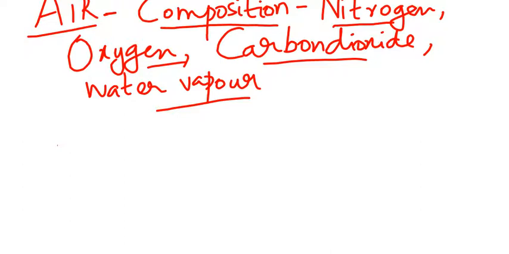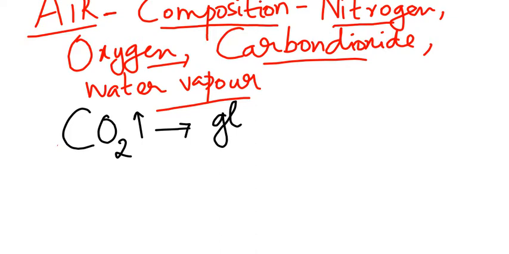Carbon dioxide, as you might have heard, if carbon dioxide is very high, something bad will happen. Very good. If carbon dioxide is very high, all the heat will remain on the earth itself because it absorbs the heat, which results in global warming.